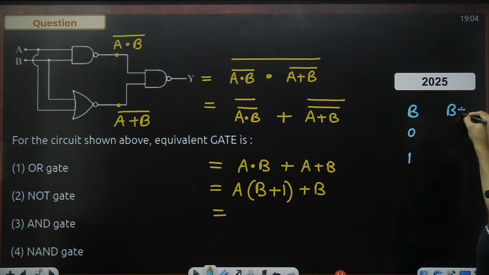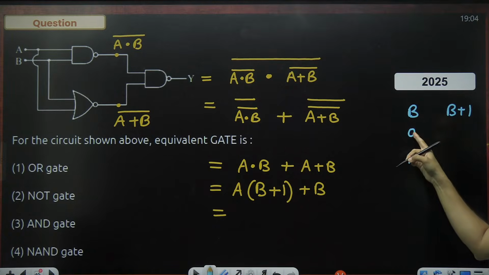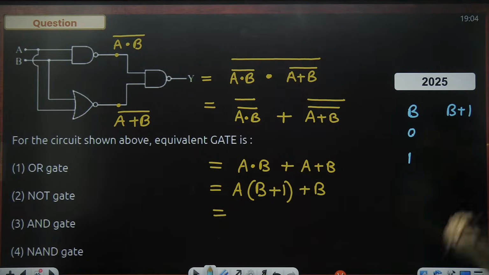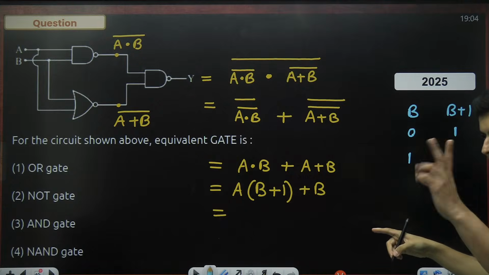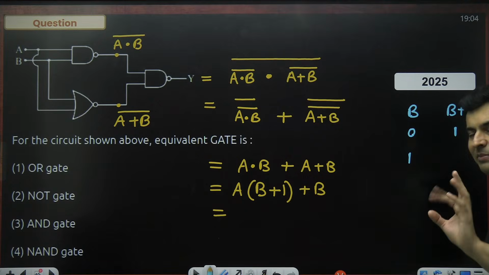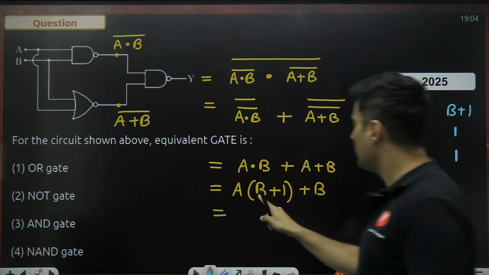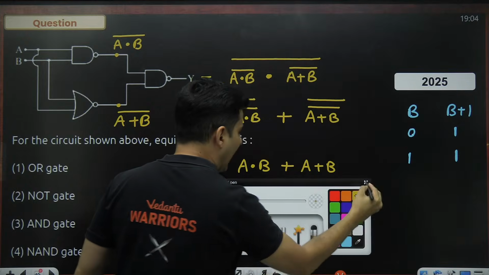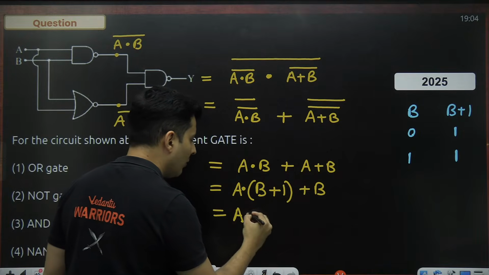So what will be B plus 1 equal to? Look at it. B plus 1. 0 plus 1 will become 1. 1 plus 1 will not become 2. Don't say 2. 1 plus 1 means 1 or 1. The answer is still a 1. So the output is always a 1. So B plus 1 actually makes me get how much?